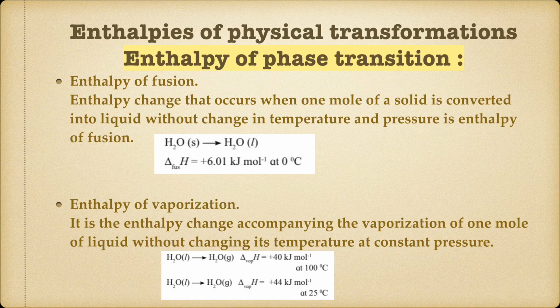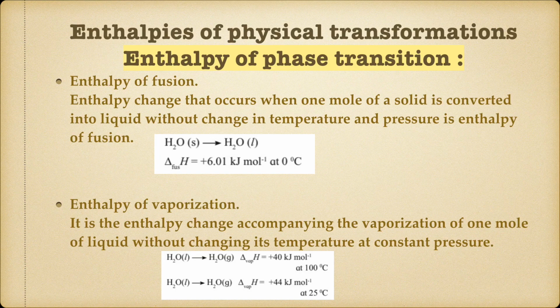The value will be the same, only instead of plus I have to write minus. So delta FREEZ H will be equal to minus 6.01 kilojoule per mole. Hopefully it is clear.